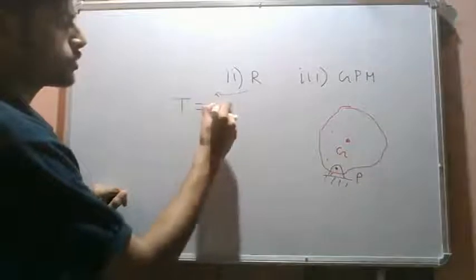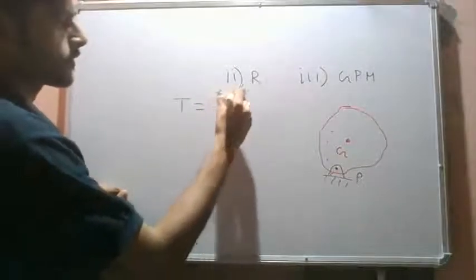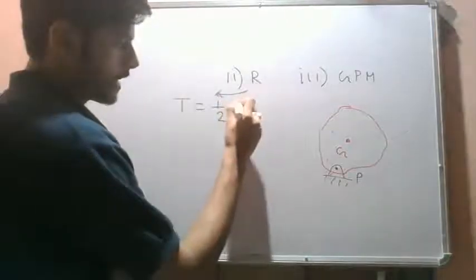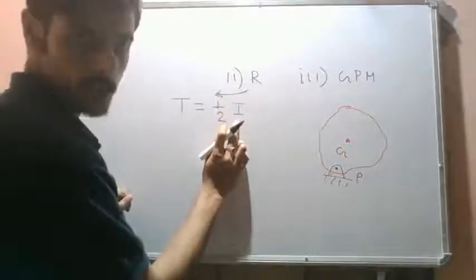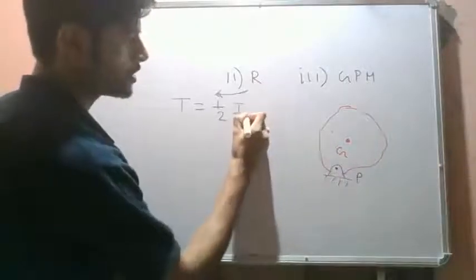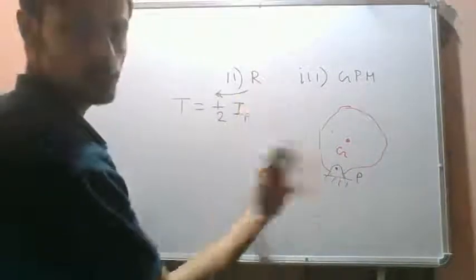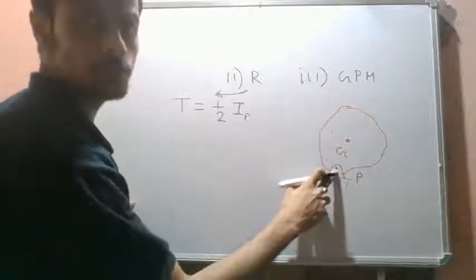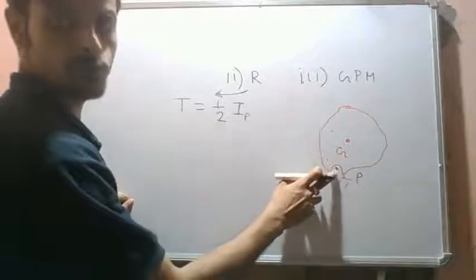is equal to half I, where I is the moment of inertia about this fixed point, or the hinged point. This is the fixed point rotation, right? The body will only rotate about this point. This is the fixed point rotation problem.